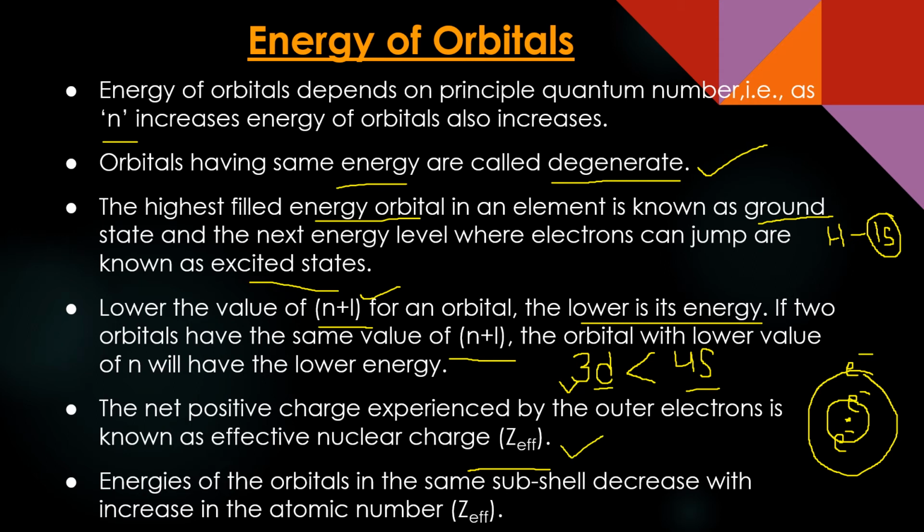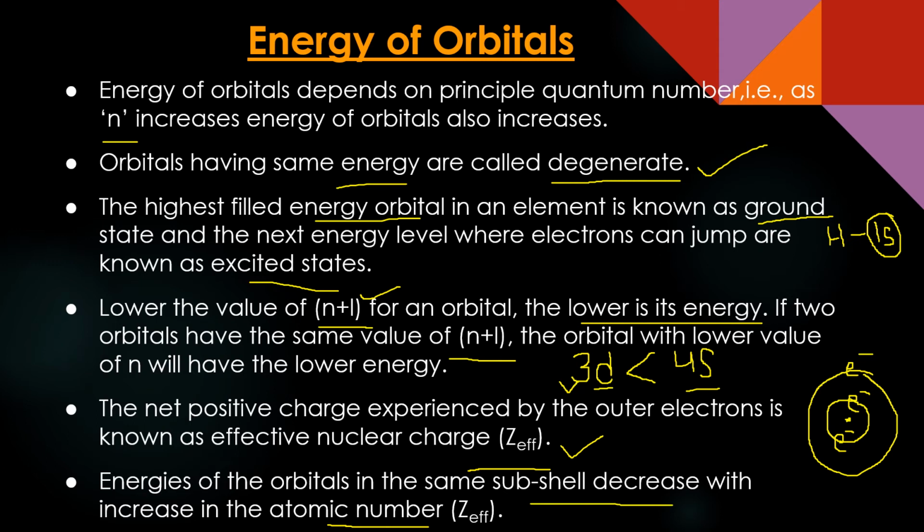Now, energies of orbitals in the same subshell decrease with the increase in atomic number. What does it mean? Suppose I talk about the 4s subshell of an atom which has lesser atomic number as compared to another atom which has more atomic number, but also has 4s in it. When you start writing the configuration, 4s will come there also. For the same subshell, its energy will decrease with the increase in atomic number because Z effective will play a very important role there.